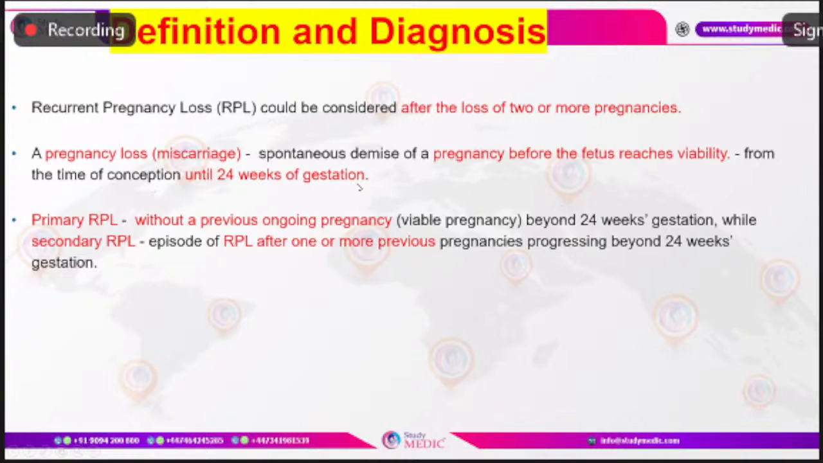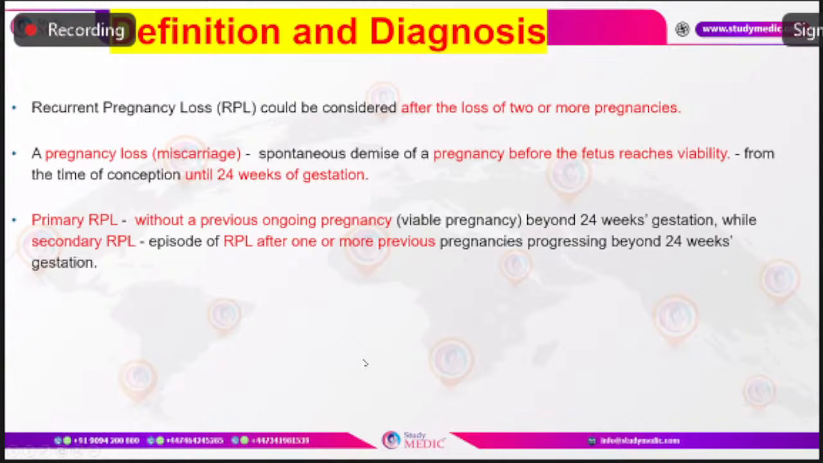So that is pregnancy loss. According to the UK guidelines, it is taken up to a cutoff of around 24 weeks of gestation. Now, what is recurrent pregnancy loss? The S3 guidelines have stated that recurrent pregnancy loss is after 2 or more pregnancy losses.